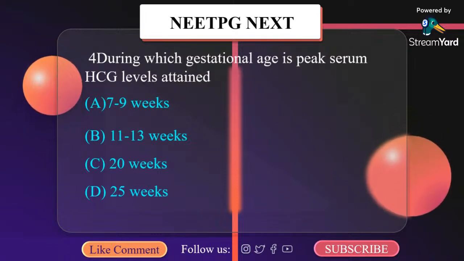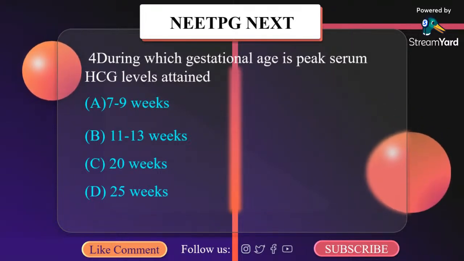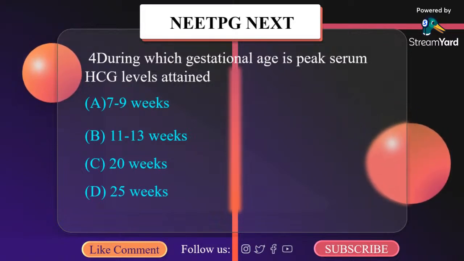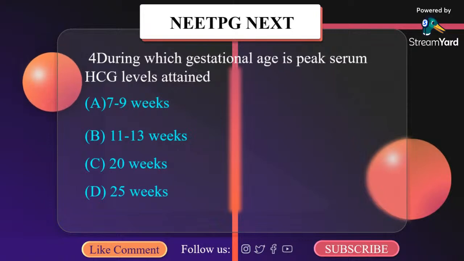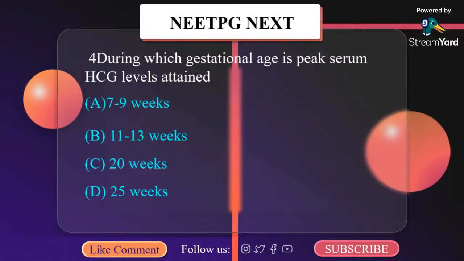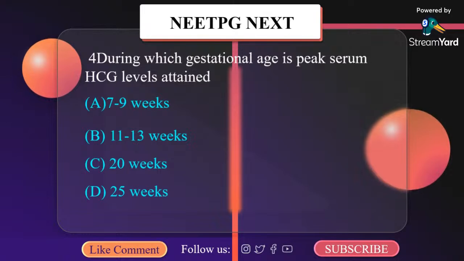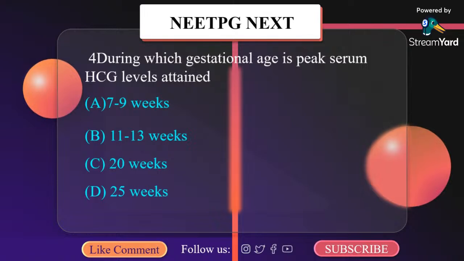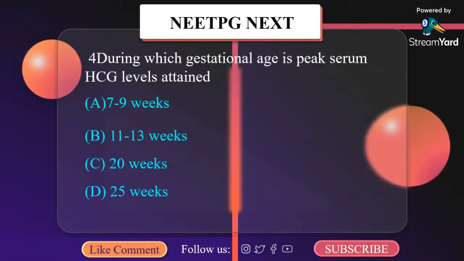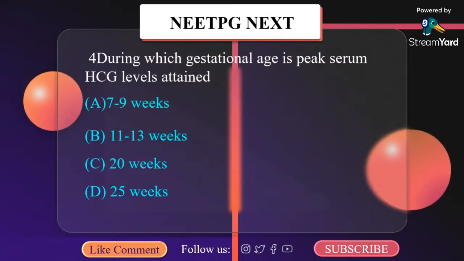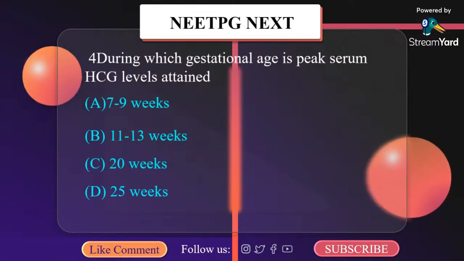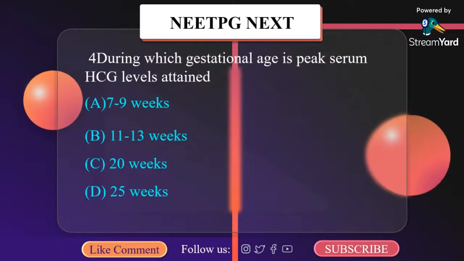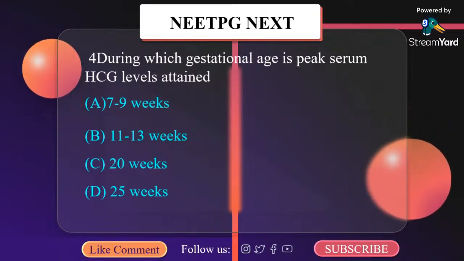This HCG, that is human chorionic gonadotropin, rises progressively from conception. Level doubles on average every 30.9 hours until the value reaches 6,500 milli international unit per ml or 6,500 international unit per liter at approximately the 8th week after the LMP, that is last menstrual period. After that, the rate of rise becomes individualized, peaking between 60th and 70th day LMP. HCG decreases slightly between 12th and 16th weeks post LMP and then remains constant until birth. So the correct answer here is A, 7 to 9 weeks.